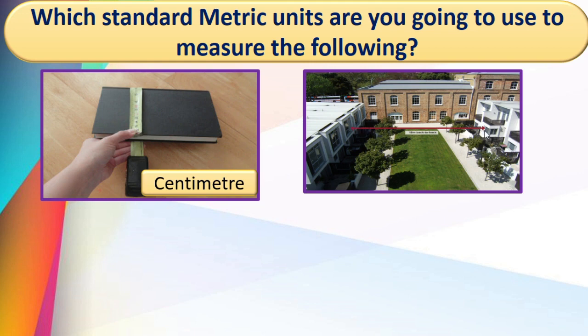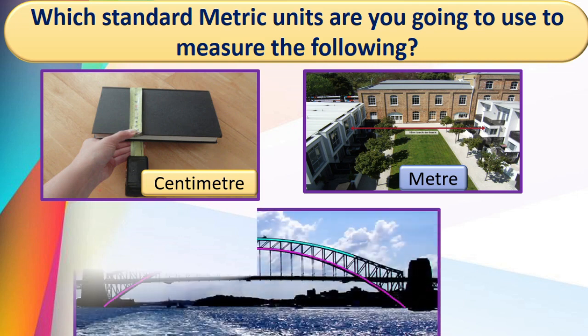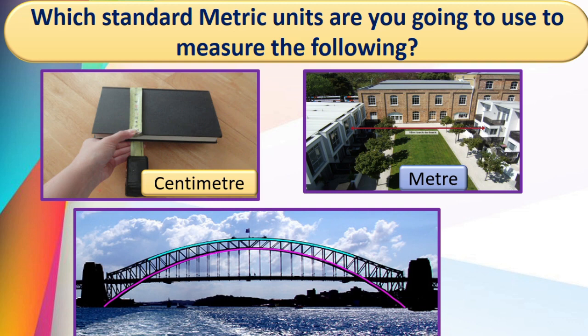You can see the red line here. We want to find out the distance between these two. Yes, you are right. We use meters. Meter scale we are going to use to find out the distance between these two buildings. Correct? Next, here you can see a bridge. Here also we use meters. Right? This is 70 meter or 100 meter, like this we use.